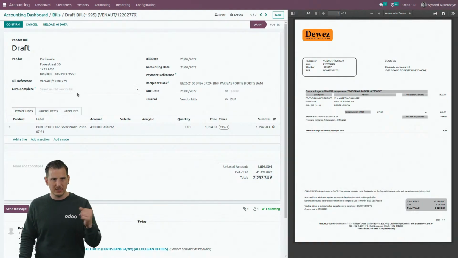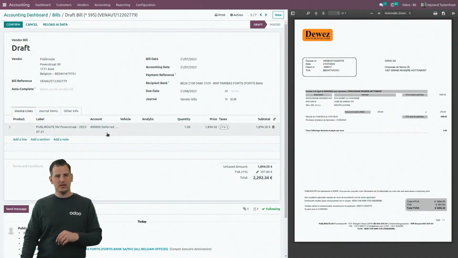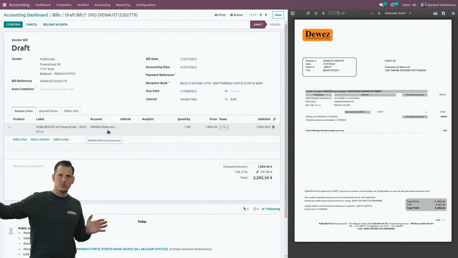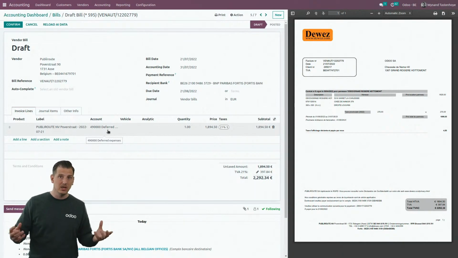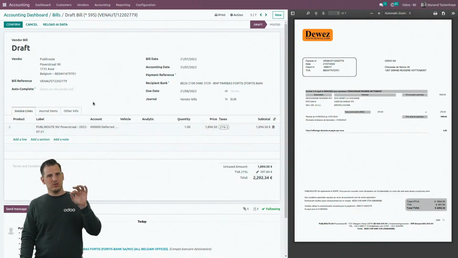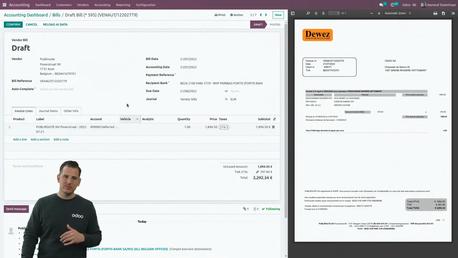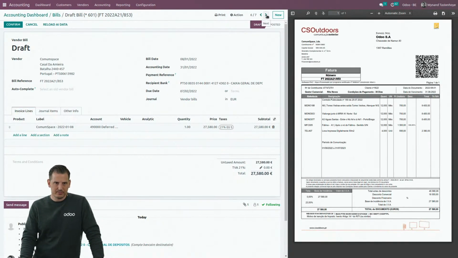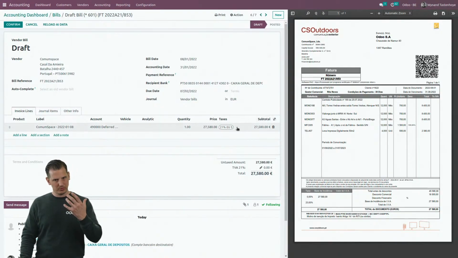Another one for public route. I put it in there because these are expenses that we always spread over a specific amount of time. So actually, these are deferred expenses. You can see that Odoo remembered that from last time. So we put it here on the balance sheet account. We're gonna see how we manage the deferred expenses in a second as well. We have common space, also deferred expenses, and I put it there in Portugal, also to show that based upon, again, the country, we put the right tax code.